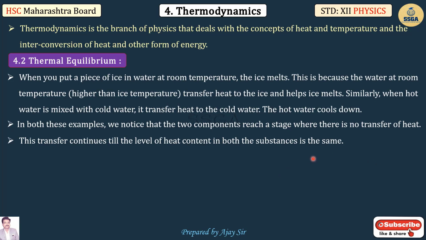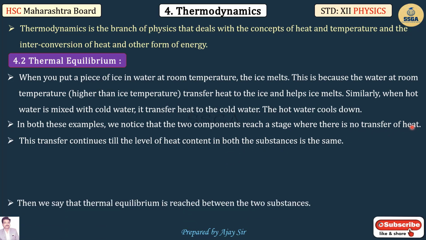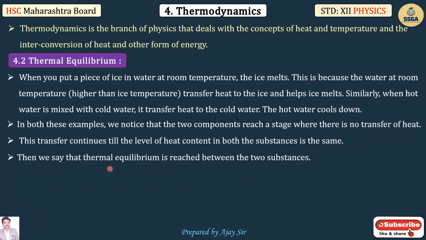Till the temperature of both substances becomes the same, heat will transfer from one body to another. If both temperatures are the same, then there will be no transfer of heat. Then we say that thermal equilibrium is reached between the two substances.